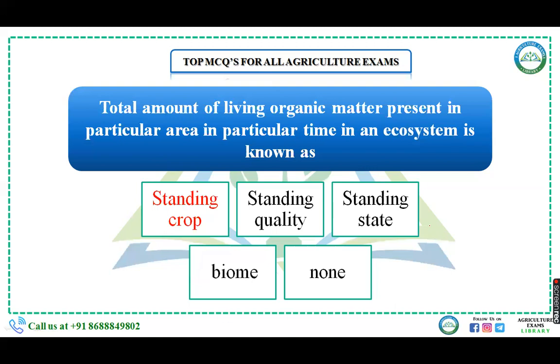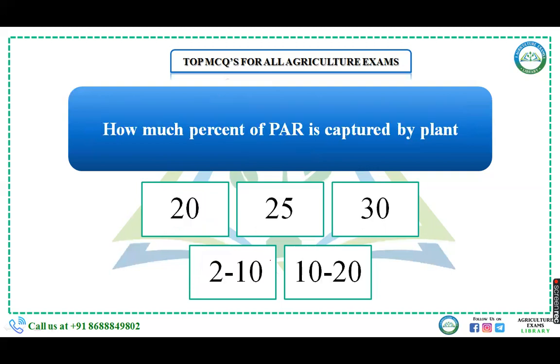And standing quality is the amount of inorganic substances such as phosphorus and nitrogen present in a particular area at a particular time. So our right answer is standing crop.